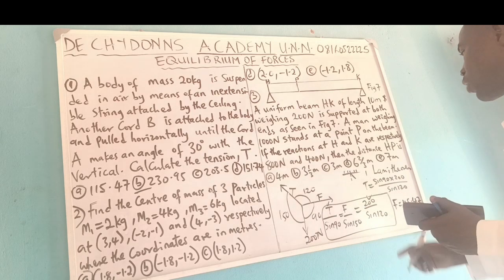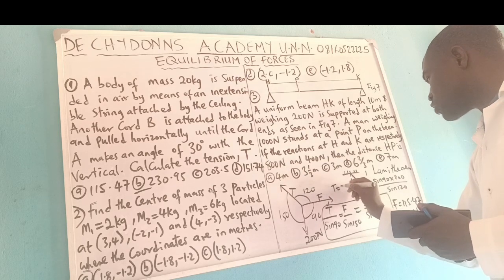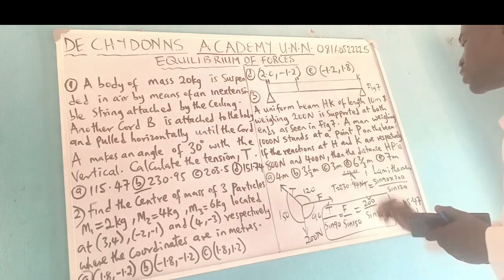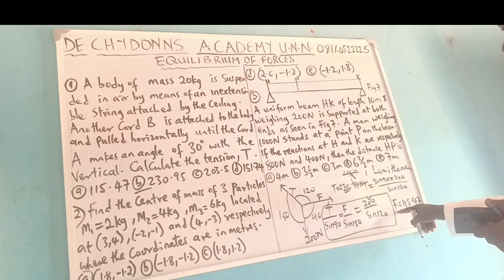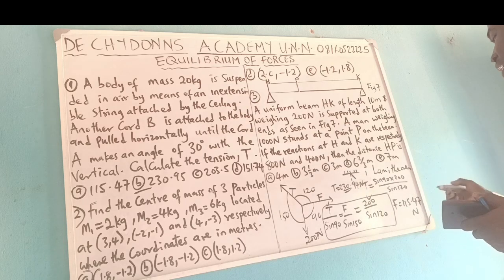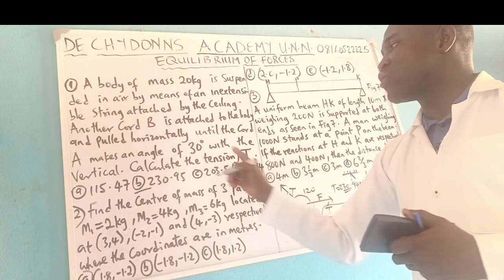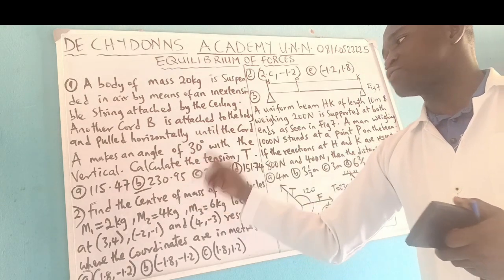And T will be equal to 230.94 Newton. So T is equal to 230.94, whereas your F is 115.47 Newton. But you see, they gave you all those options here, but they are looking for tension. You say your tension is 230.94, so to speak.